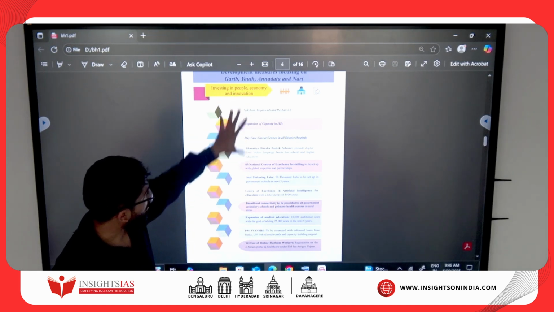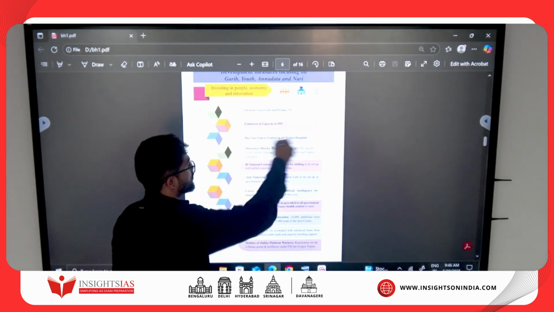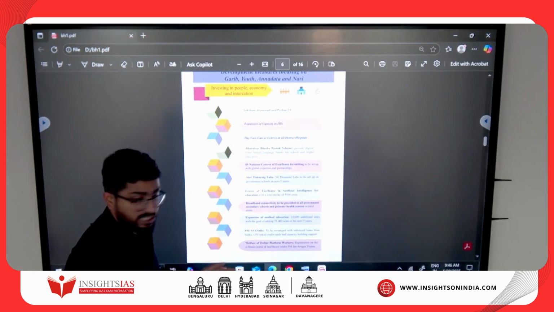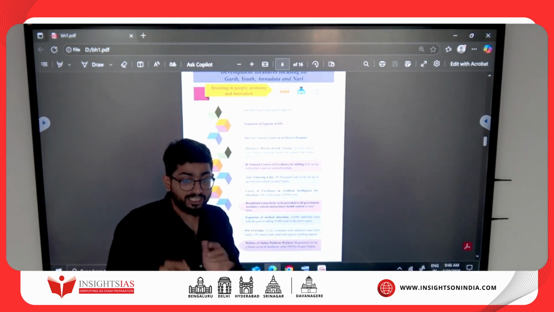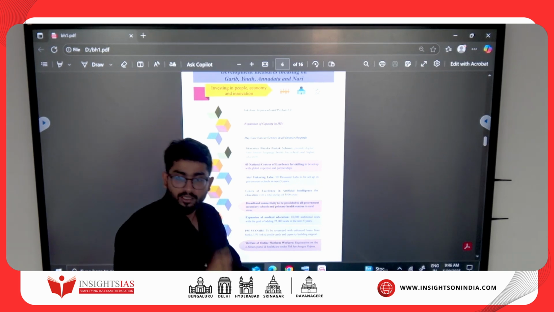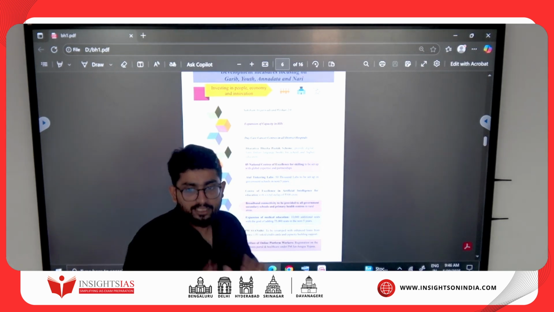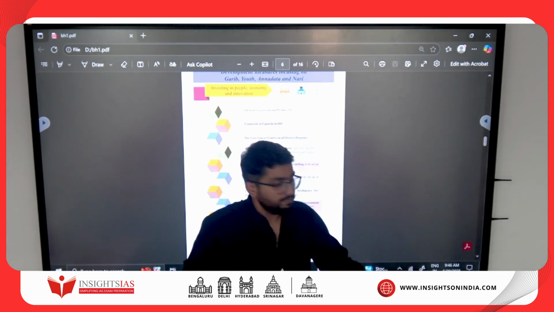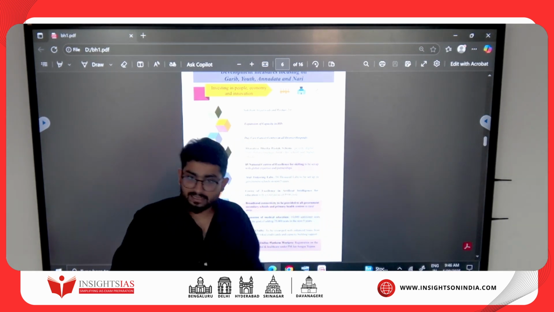Clear? So what I want you to go and focus on these some schemes. Very, very important schemes. The schemes could be asked because in 2016 UPSC gave an injection or a shock. They directly asked so many schemes. Either you know the scheme, or you don't know the scheme. If you know the scheme, you will attempt. If you don't know the scheme, gone. And this time you know that.